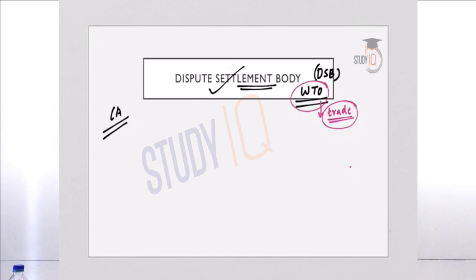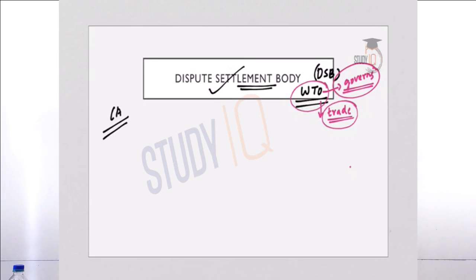Next topic is Dispute Settlement Body. Now first of all, coming to the current affairs, the Dispute Settlement Body, or the DSB, is related to WTO, that is World Trade Organization. Now briefly about WTO. WTO, or World Trade Organization, is an international body, and it is very important for your UPSC examination. So it is an international body that oversees international trade between nations, and it is also a forum for the nations to negotiate and develop the rules that govern international trade. So WTO governs international trade.